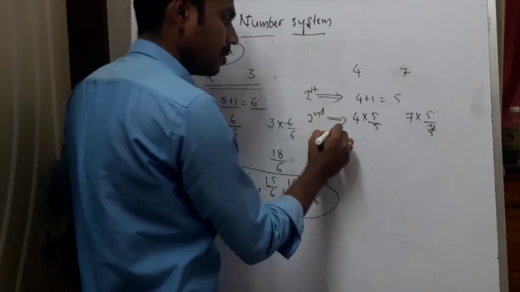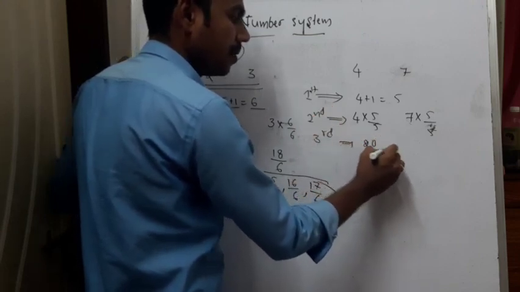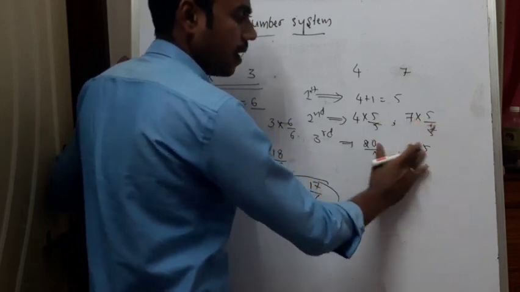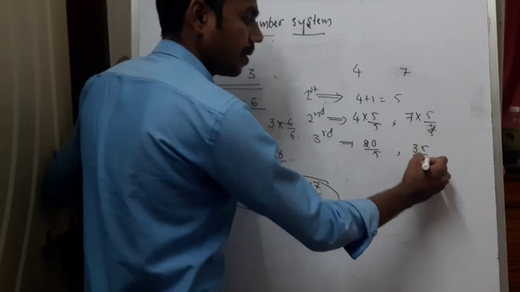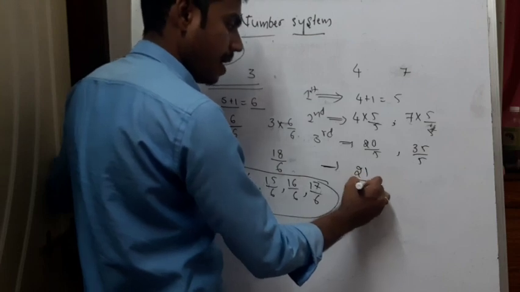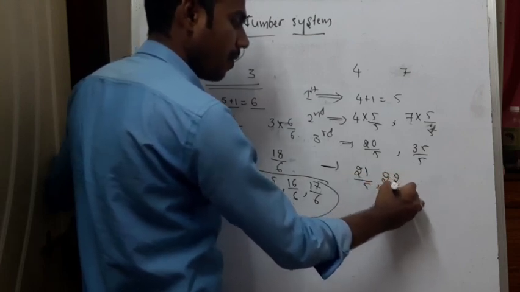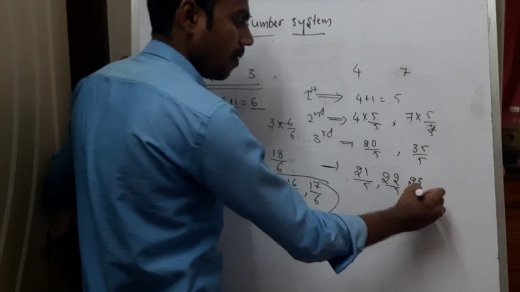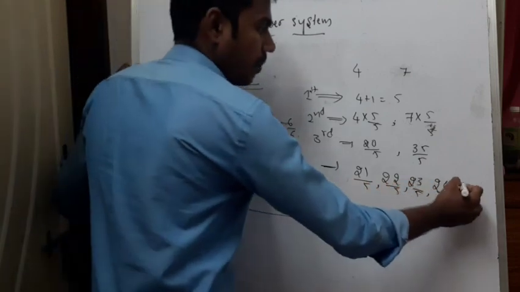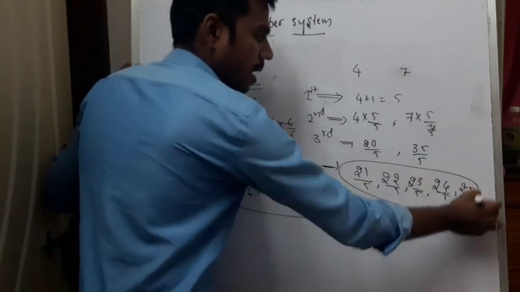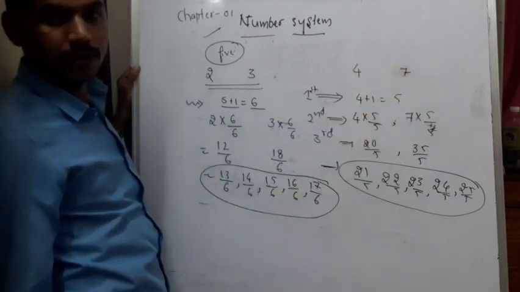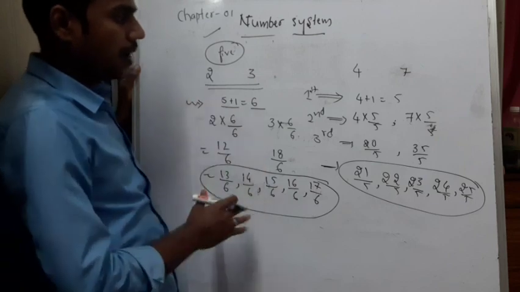In the third step, what will you get? 20 by 5 and 35 by 5. Now 21 by 5, 22 by 5, 23 by 5, 24 by 5. So 25 by 5. These are the rational numbers between 4 and 7. Understood? So pause the video and note it down.